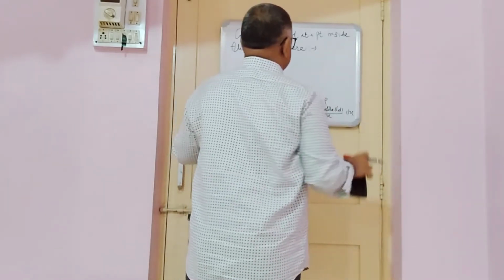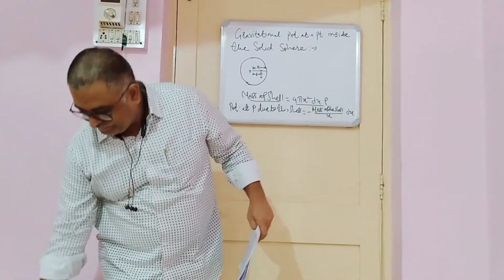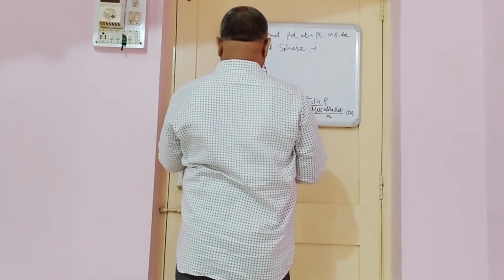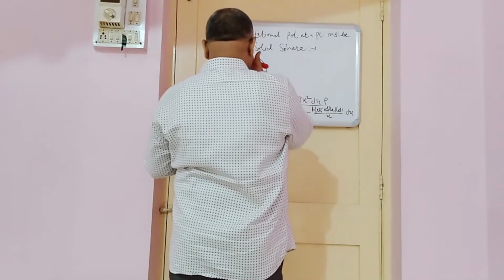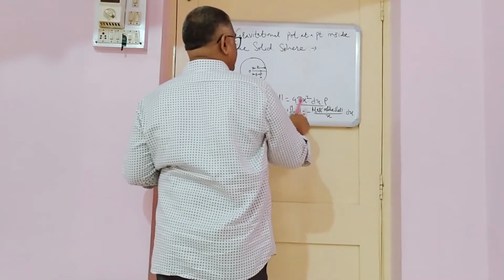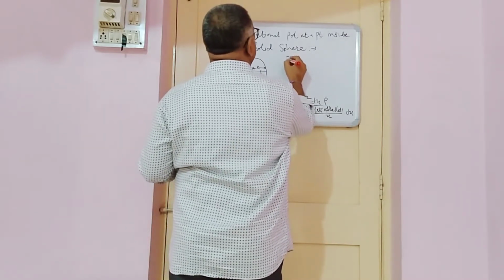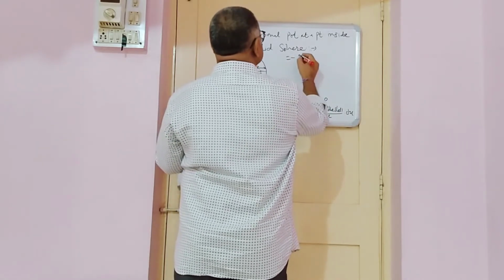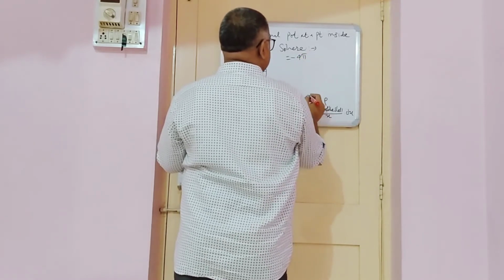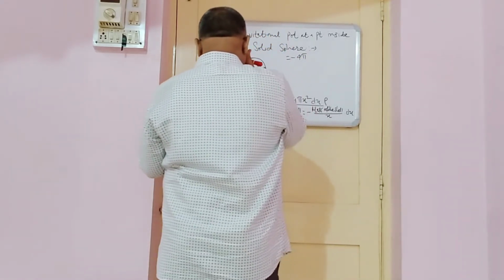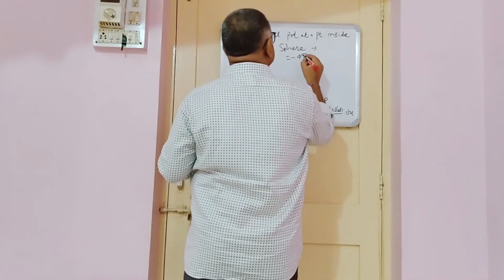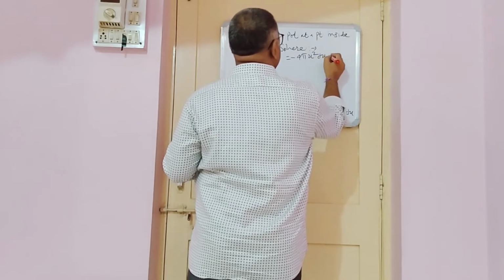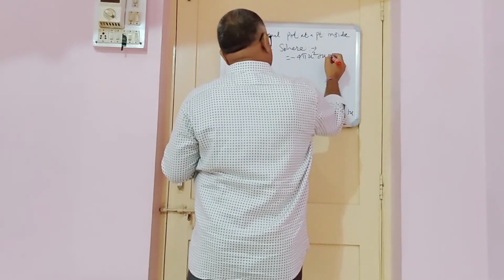See once again what happens here. The potential at P due to this cell is minus of mass of the cell. The mass of the cell is 4 pi x square into dx into rho.